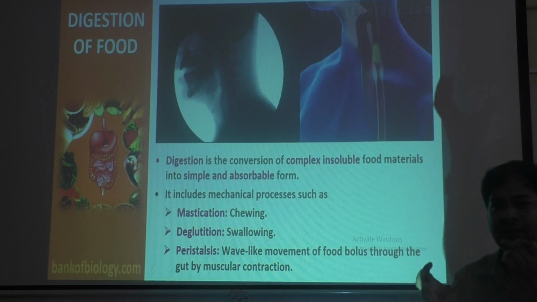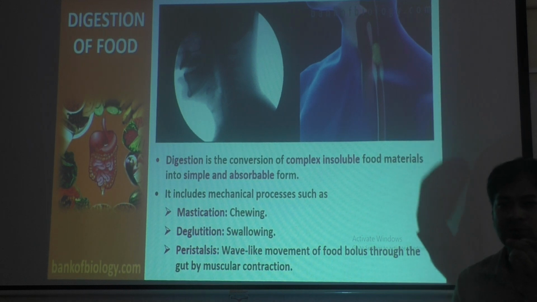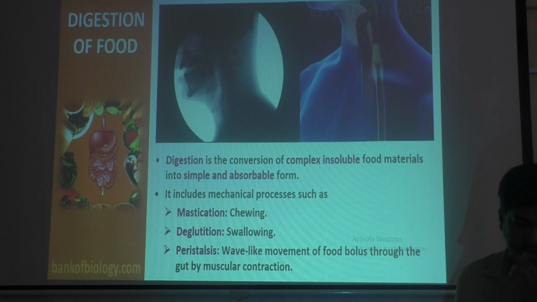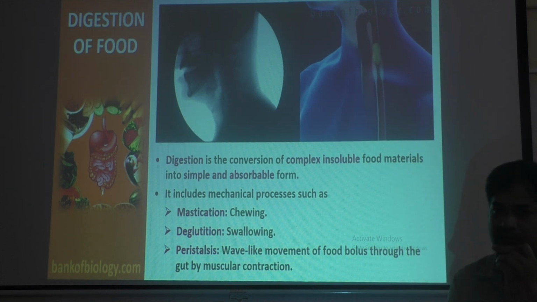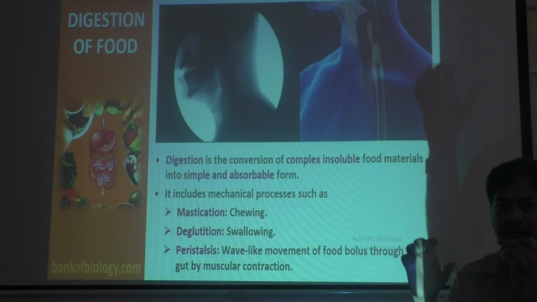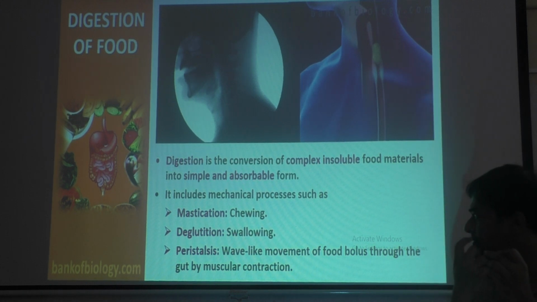Absorbable means the intestine of our body should absorb it, so that the absorbed material goes to the blood and we get energy to our body. Digestion also includes some mechanical processes. For example, the first step is in the mouth, when we take food, that is ingestion. First the food is under the chewing action of teeth, that is called mastication.